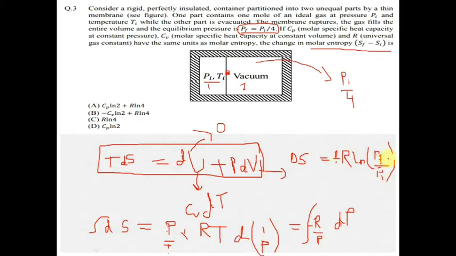To remove the minus, we write Pi by Pf. So delta S will be R times ln 4. This is a simple question. If you know this equation, there is nothing to do in this question. So the answer will be C.